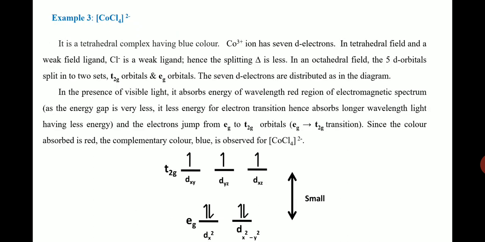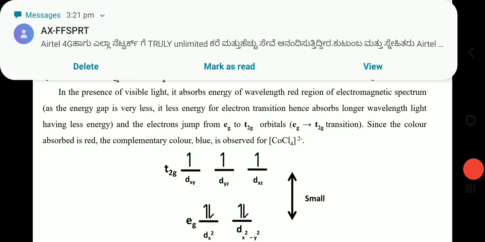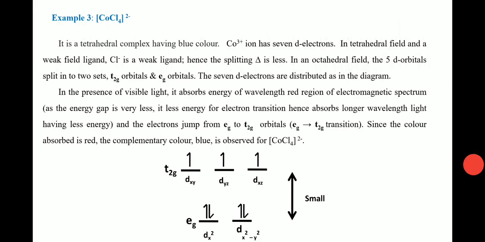And consider one more example. This is a tetrahedral complex, having blue color, and here the metal is cobalt. For this complex we have 7 d electrons, but according to CFT, for tetrahedral complexes the splitting of orbitals is different. Here eg is the ground term and t2g is the excited term, and the transition takes place from eg to t2g orbital, so the color absorbed is red and the complementary color observed for this complex is blue.